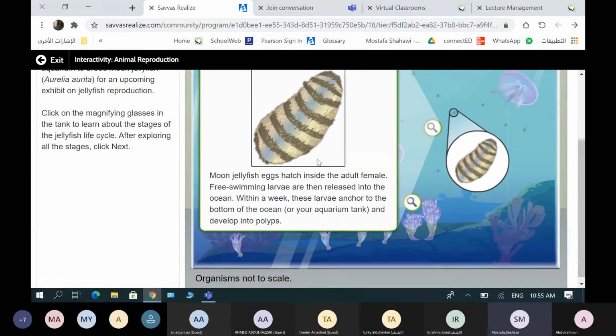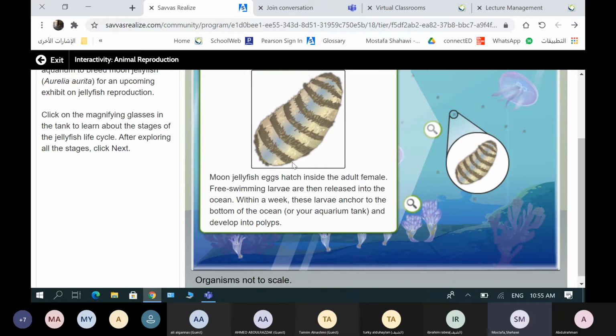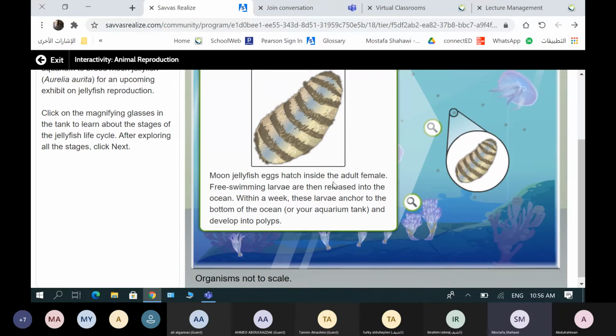This larva will be produced from the female. After 7 to 11 days from the eggs inside the female, they will release larvae. Again, they will not lay eggs, they will release larvae directly. The eggs develop and hatch inside the female moon jellyfish. After this, they will release the larvae into the ocean or into the aquarium where you are putting the jellyfish.